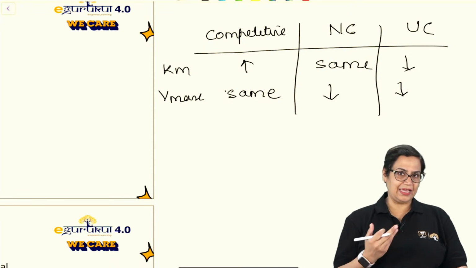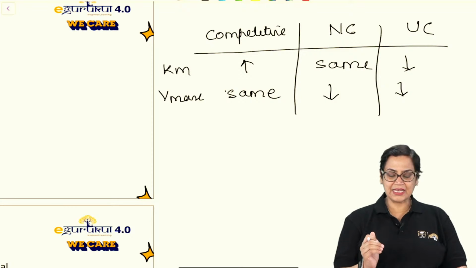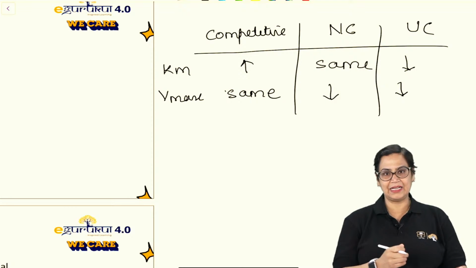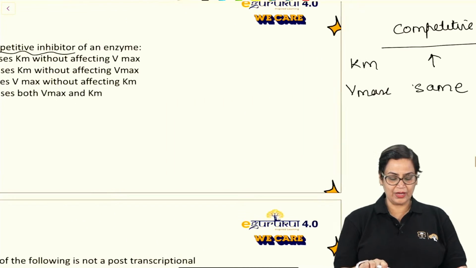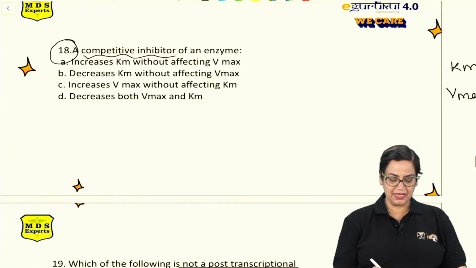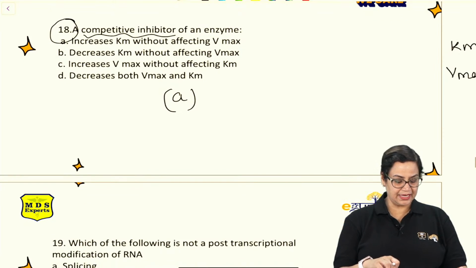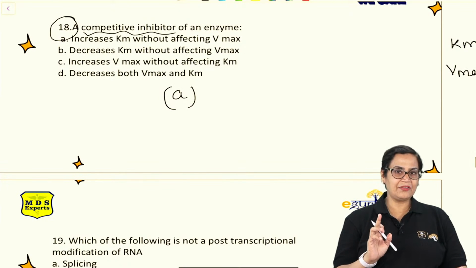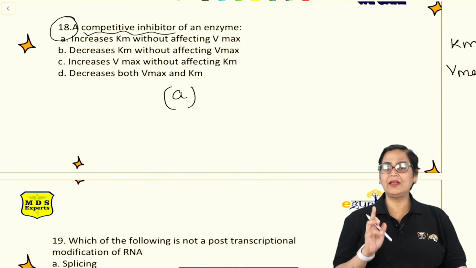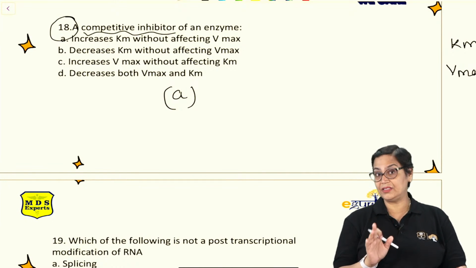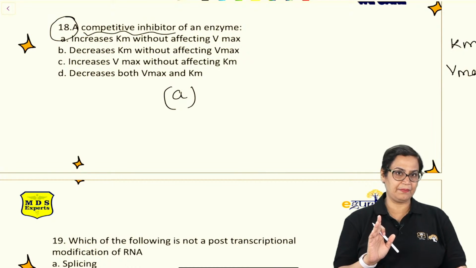So this chart again you have to remember. If this type of question is asked, with this chart in your mind, you can easily attempt your answers. So the answer will be simply A. Yes, correct, Priyanka. In competitive inhibition, always remember Km will always increase, whereas Vmax will remain the same.